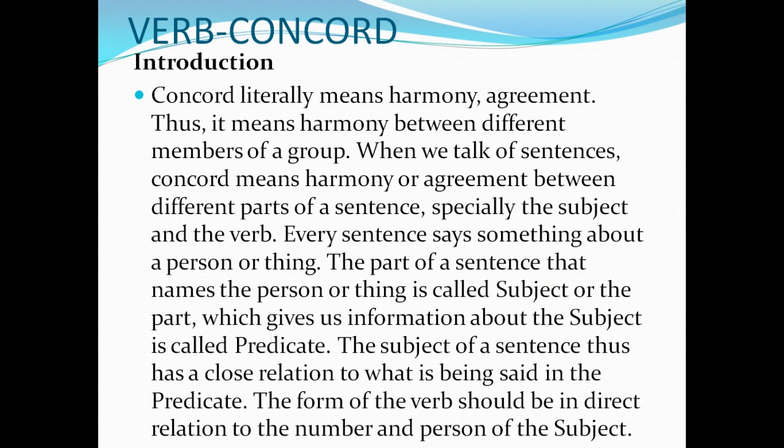Okay, the subject should have a person or thing, and the rest is called the predicate. Predicate means whatever does not come under the name or thing. Then, when there is a close relation, that is the agreement, isn't it? The subject should go along with the verb, and the verb then comes under the predicate.